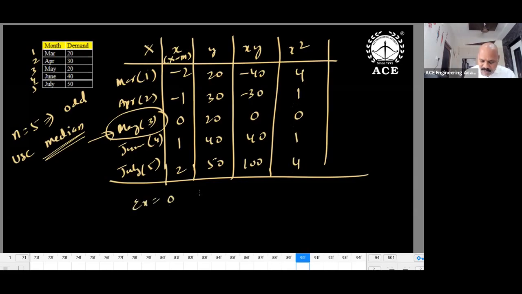What is the advantage of this method? Sigma x becomes 0. Sigma y is 20 plus 30 plus 20 plus 40 plus 50, which is 150. Sigma x into y, sigma x squared: 140 and 70 we will get. Sigma x squared is 10, sigma xy is 70. And now you can have the equations.